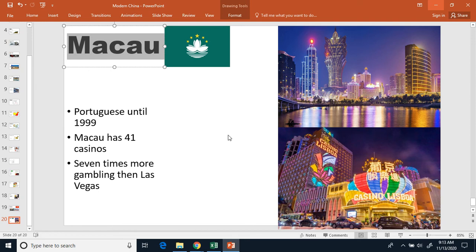Macau has 41 casinos in it. So it has 41 casinos right here. That's a casino in Macau. This is another one as well. So they have a lot of casinos in Macau. Seven times more gambling occurs in Macau than it does in Las Vegas. So yeah, just a huge amount of gambling happens here.